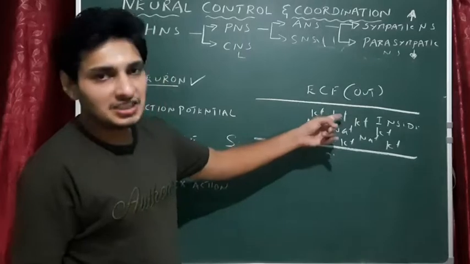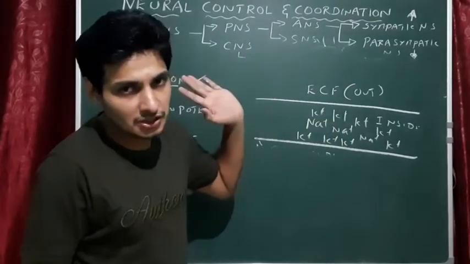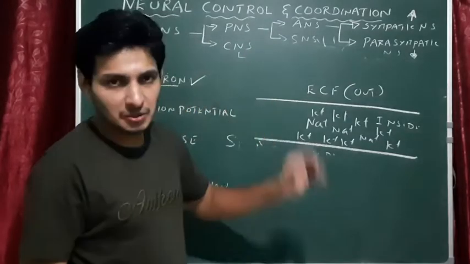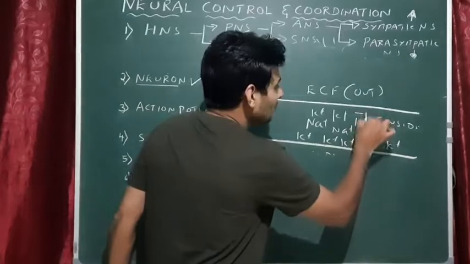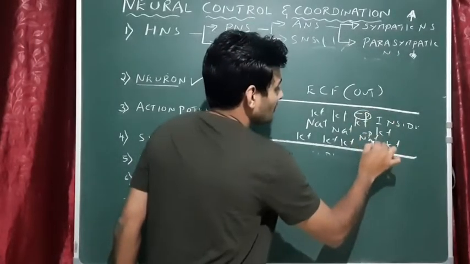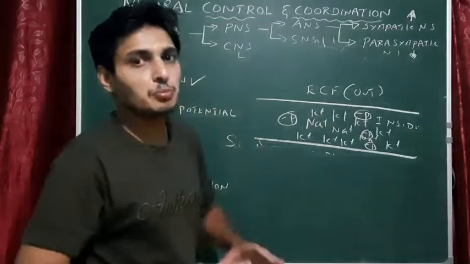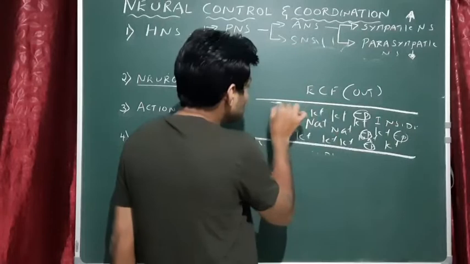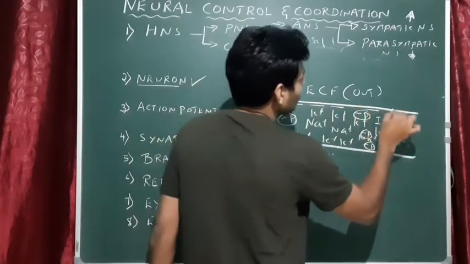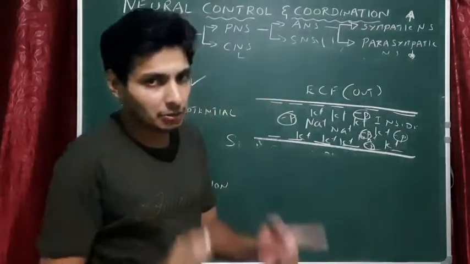That means potassium ion concentration is very high compared to sodium ion concentration, correct? At the same time, there will be negatively charged proteins when the neuron is completely at rest, that is polarized state. As a result, inside of the plasma membrane will have negative charge. So axoplasm will have negative charge.